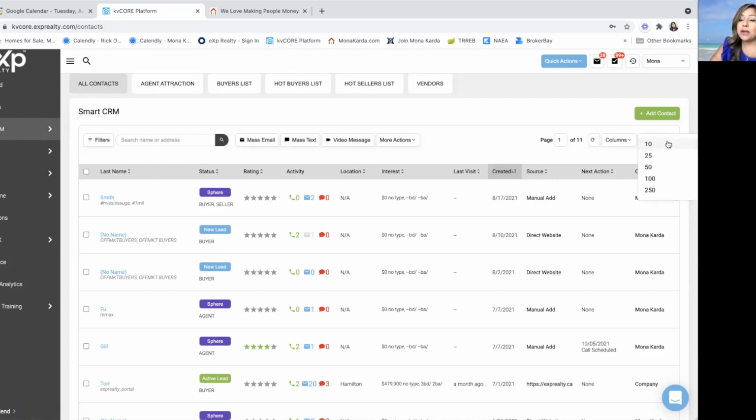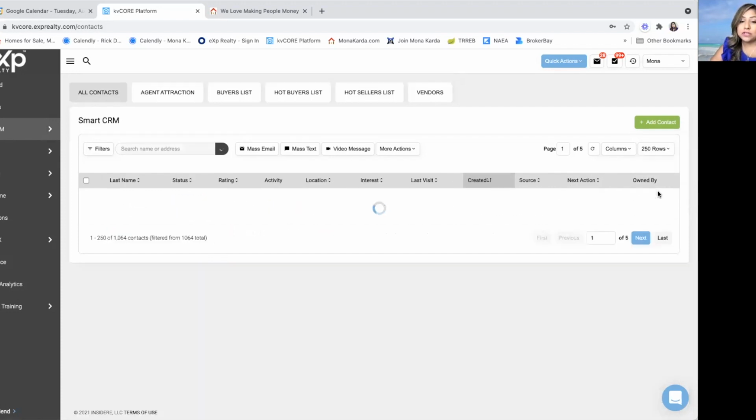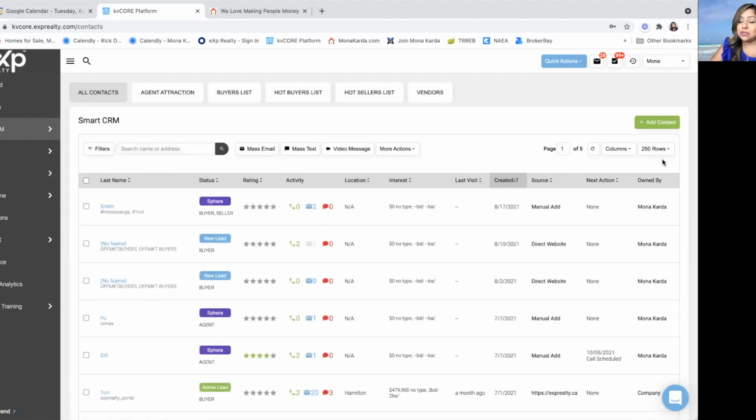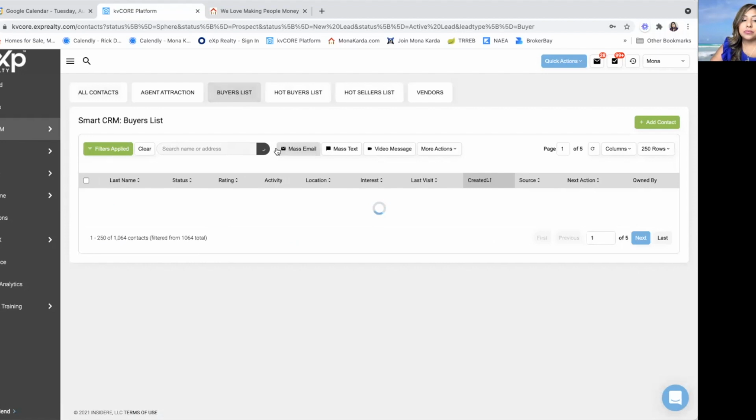So I can view it by doing 100 rows or by 250 rows, depending on the way you want to view your screen. The other day, an agent asked me, I want to send out a mass email to all my buyers. Let me click on buyers, one second.